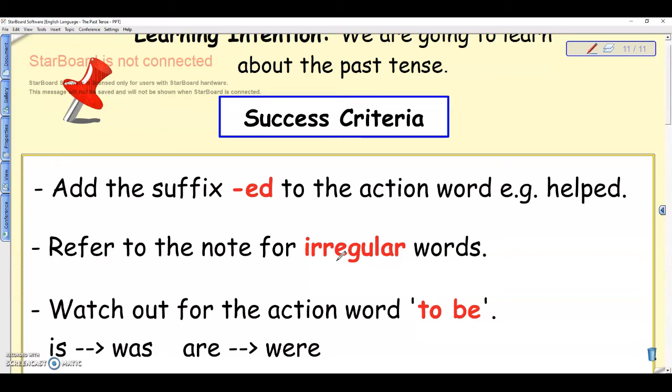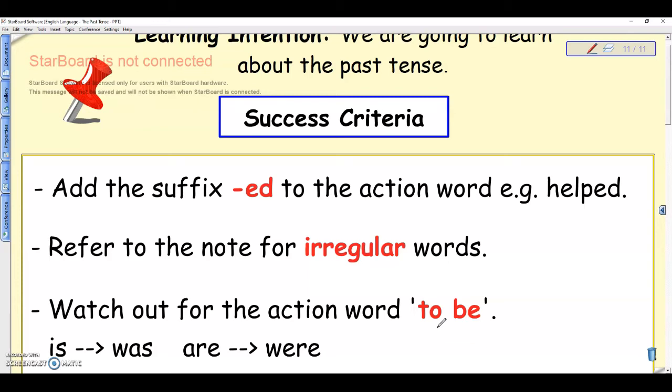Please refer to it. Now you have to watch out for the action word to be. This is the hardest. When we talk about the action word to be, we are referring to words such as is, was, are, were, even am. For example, if I say I am very happy today, that's present tense. It's talking about something that's happening right now. I am happy today. If I'm talking about yesterday, I have to say I was happy yesterday. Okay, so the past tense of am is was. Alright? I am happy today.